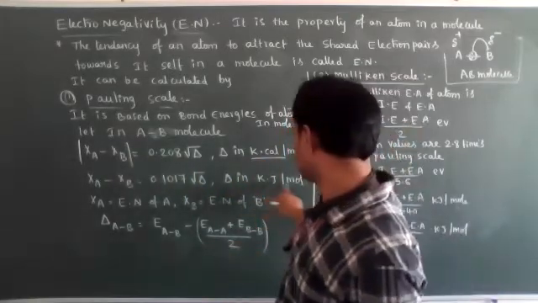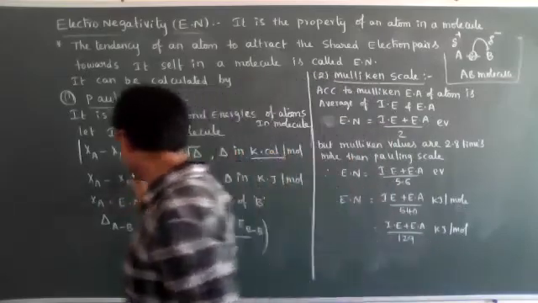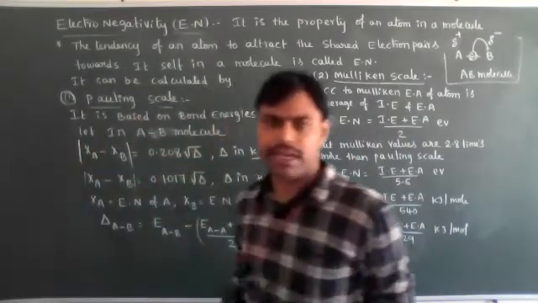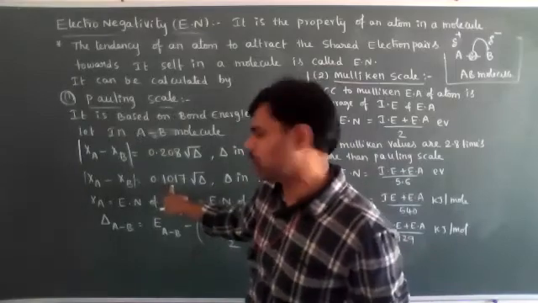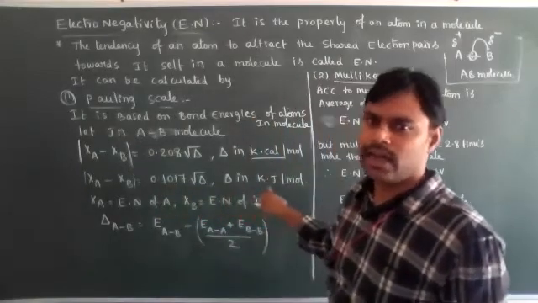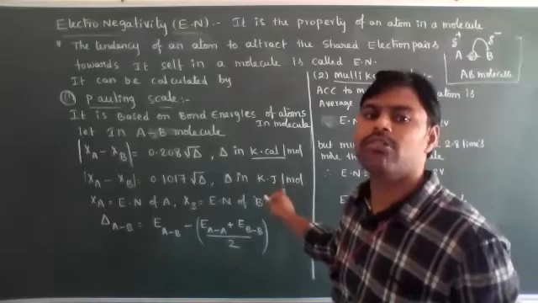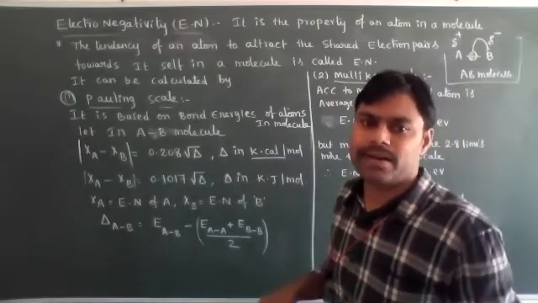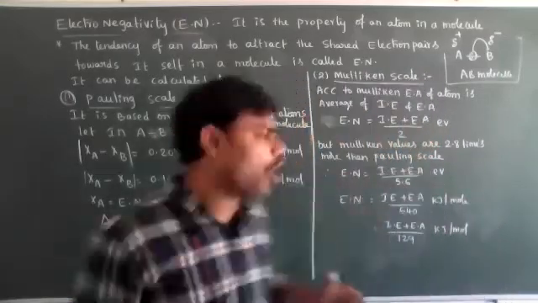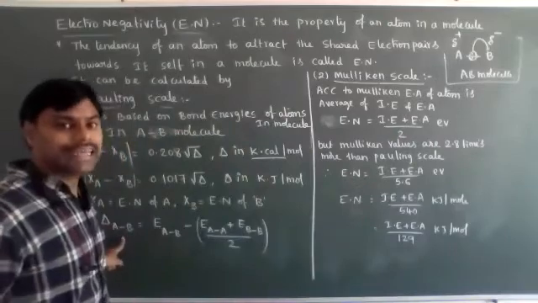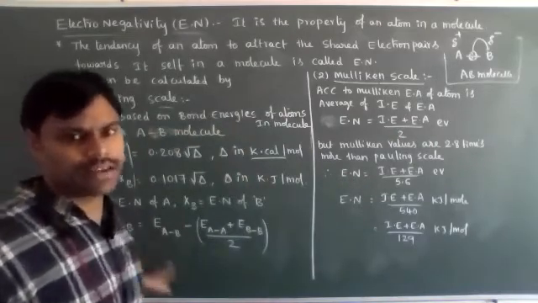If it is in kilojoules per mole, the electronegativity difference between A and B is equal to 0.1017 times root delta, where delta values are in kilojoules per mole. What is delta? Delta is nothing but the bond energy of AB.